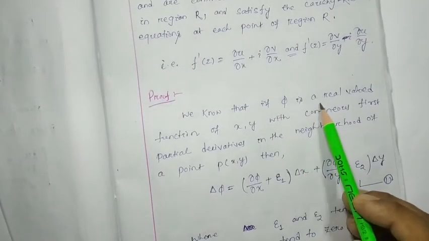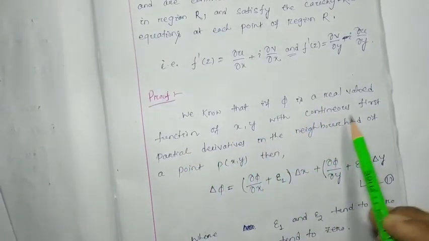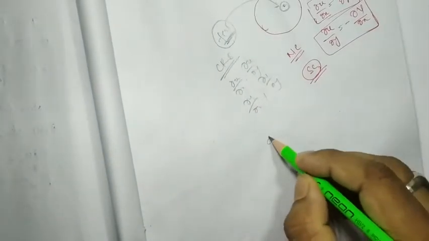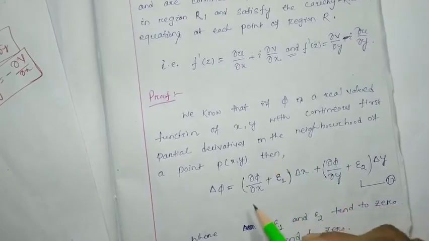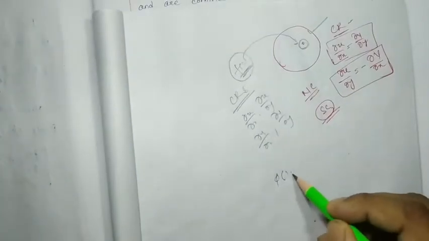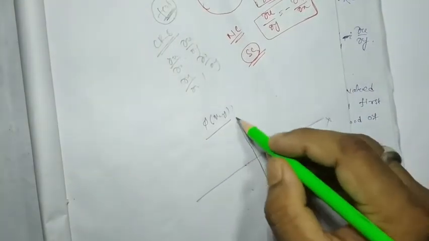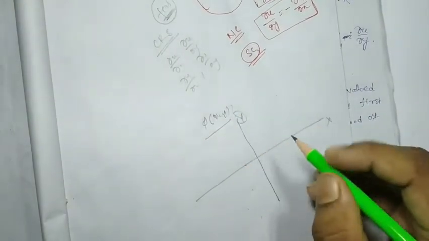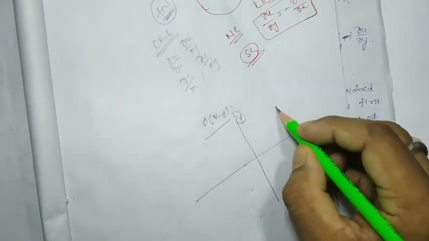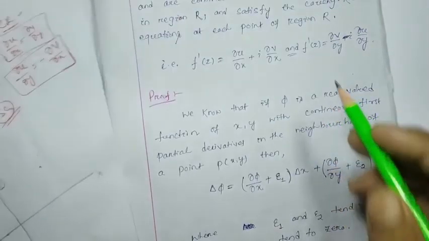Suppose phi is a real valued function of x and y with continuous first derivatives, and it exists in the xy plane. Suppose at any point it is continuous and real valued.